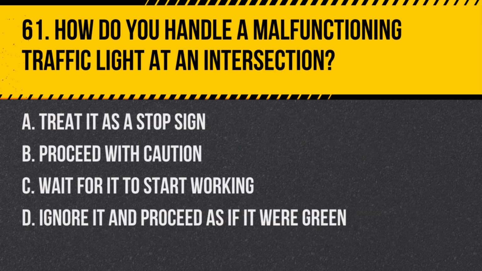Question 61. How do you handle a malfunctioning traffic light at an intersection? A. Treat it as a stop sign. B. Proceed with caution. C. Wait for it to start working. D. Ignore it and proceed as if it were green. Answer: A. Treat it as a stop sign. When traffic lights are out or malfunctioning, treat the intersection as you would a stop sign, coming to a complete stop and proceeding only when it's safe.